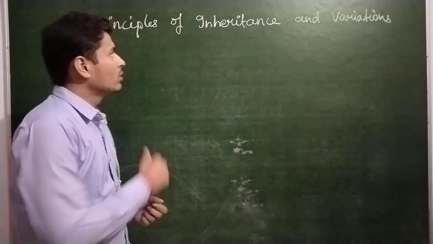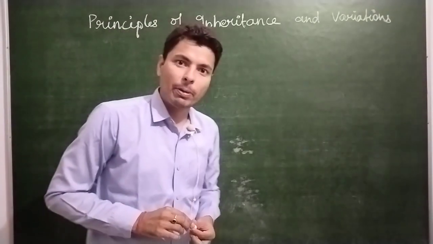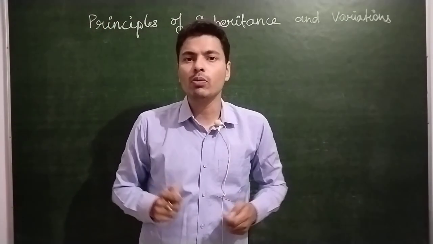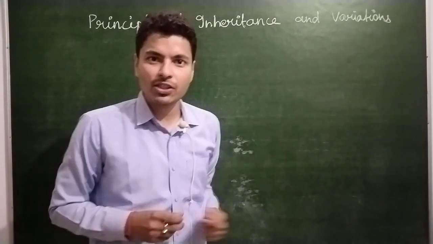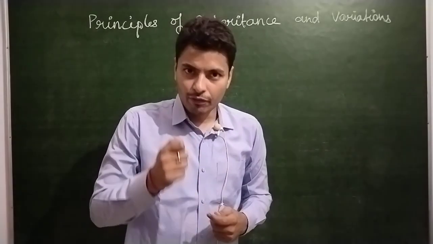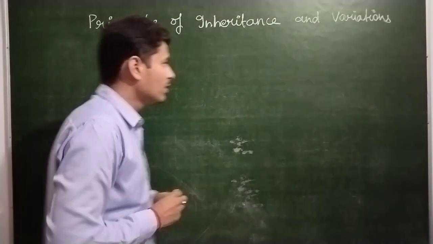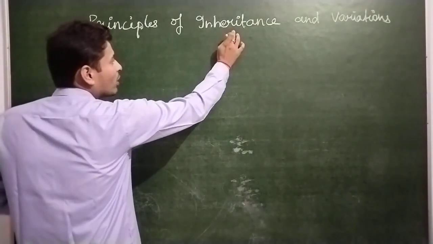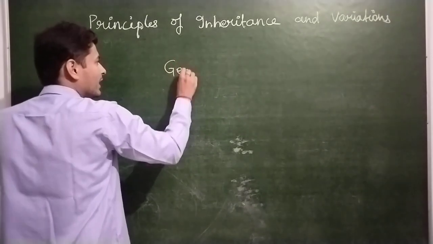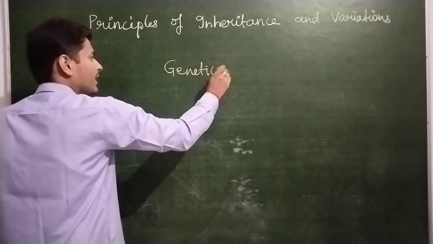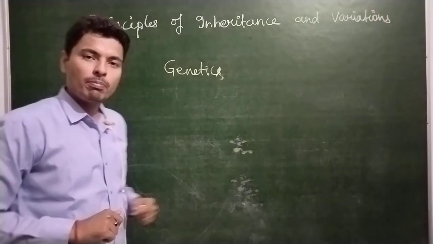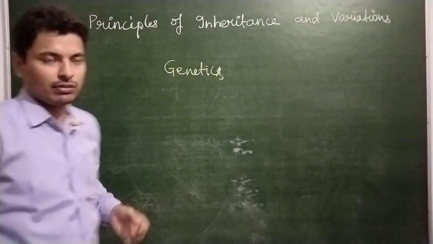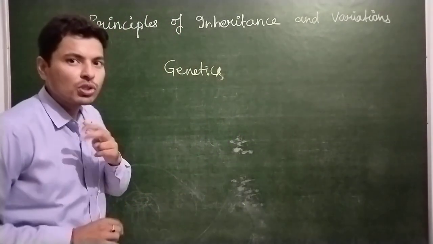Now moving further in the topic, let me ask you one question. Do you know in which branch of biology we study inheritance and variation? If you don't know, then no need to worry. The branch of biology which deals with the topic of inheritance and variation is genetics. So genetics is the branch of biology which deals with the study of inheritance and variation.